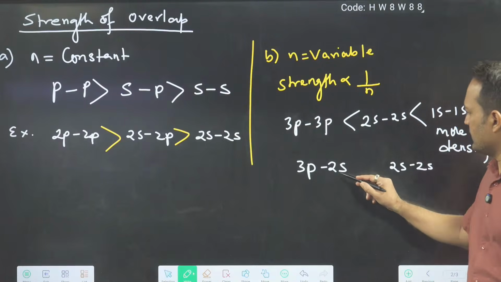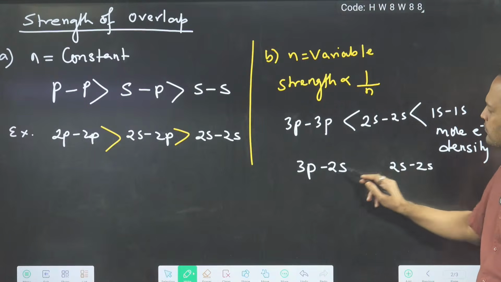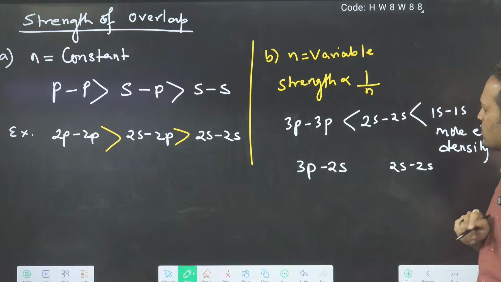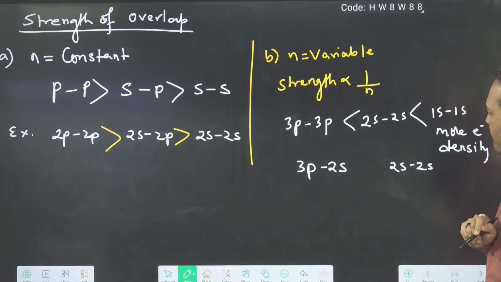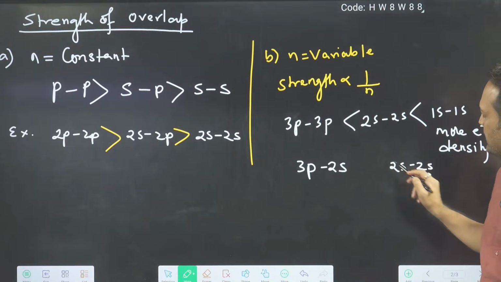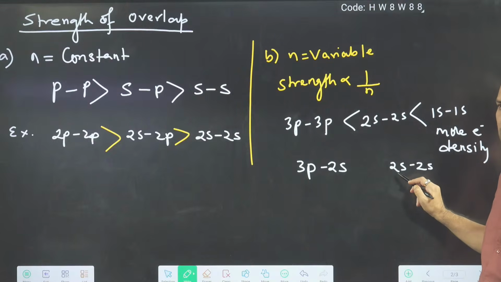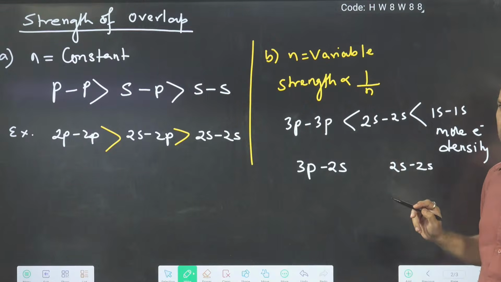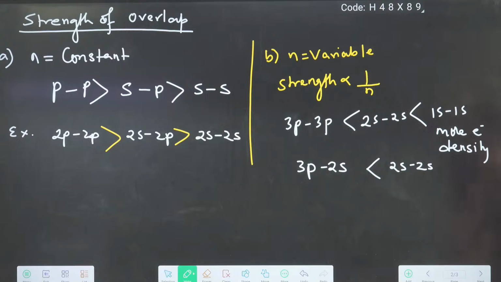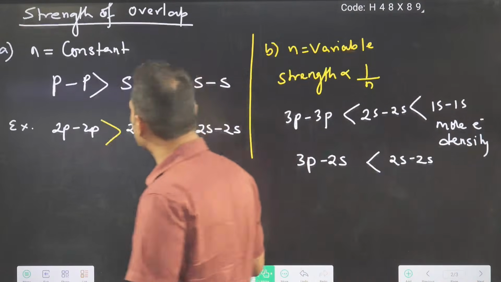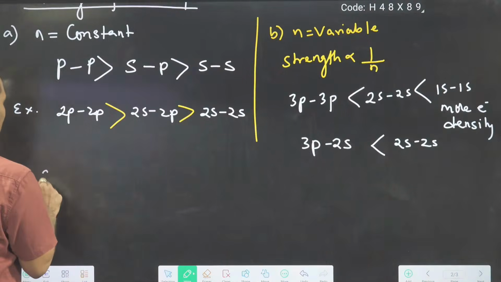So again, you have to think like this. See, this 2s, 2s is fixed only. Here we have 3p and 2s. Then you have to check what? The orbit. Smaller orbit, better overlap. So like this, you can do some questions. Okay, let's do one or two questions.